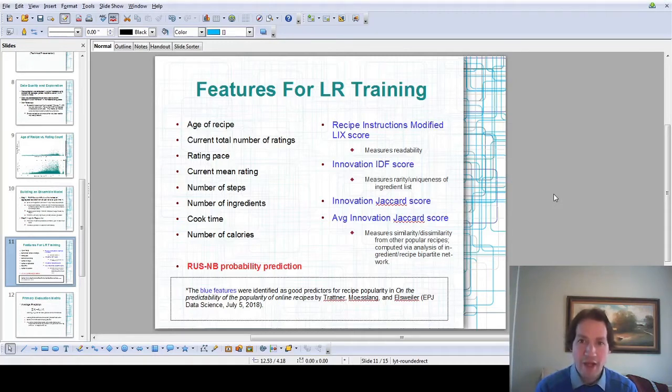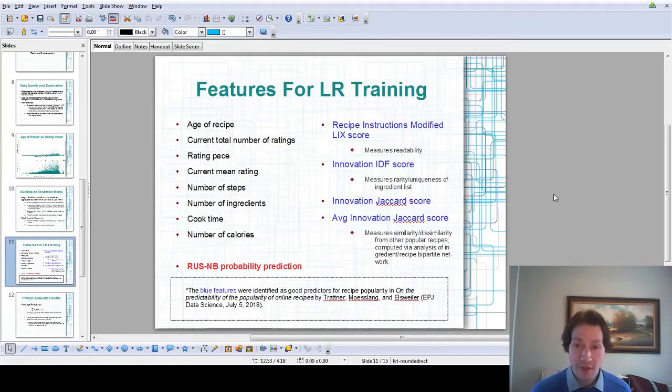I thought they would be a nice excuse to use some additional packages, some natural language processing and network analysis, so these are thrown into the model. The first one is what's called the instructions lick score. I'll let you Google the definition of the lick score, but it's essentially a measurement of the readability of the instructions. The second one is the innovation IDF score. This is essentially an average rareness of the ingredient list.